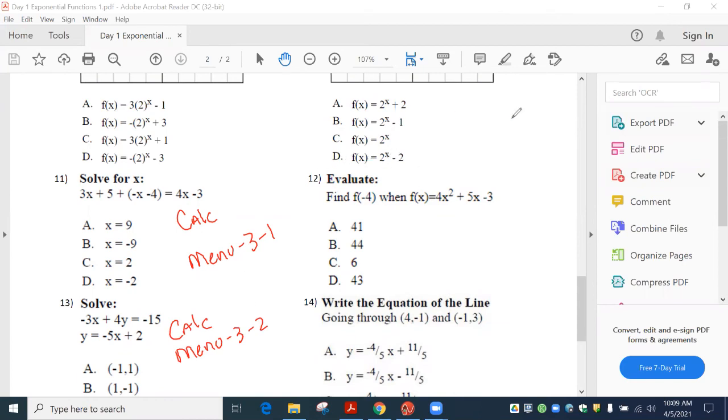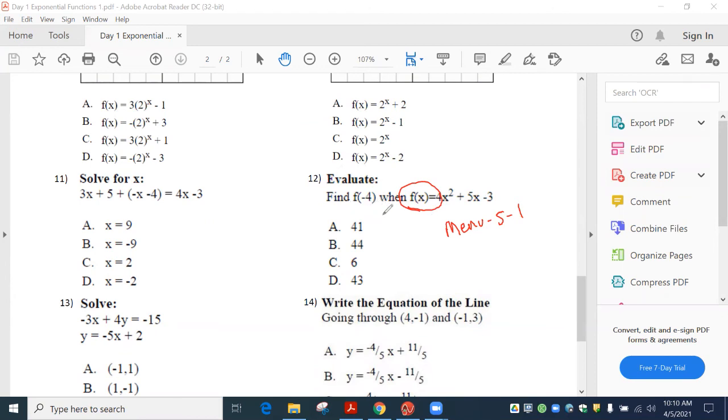Okay. All right, number 12. So on number 12, we see y equals. This is an easy one, guys. When we talk about the STAR test, we're looking for easy stuff. This is one of the ones you're looking for, right? We got y equals. So you type this into graphs. We hit menu 5-1. And then what are we going to do? How do we find our answer? After we hit menu 5-1, do y'all remember?